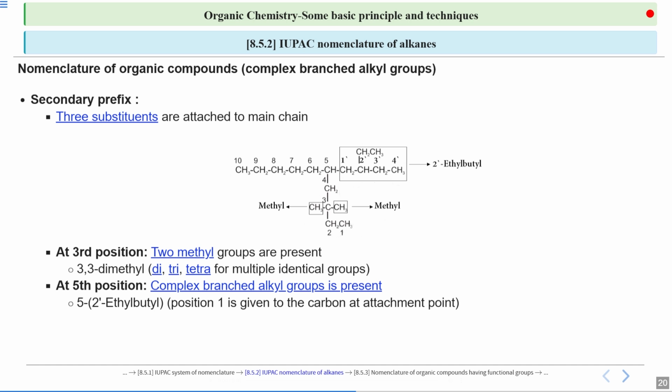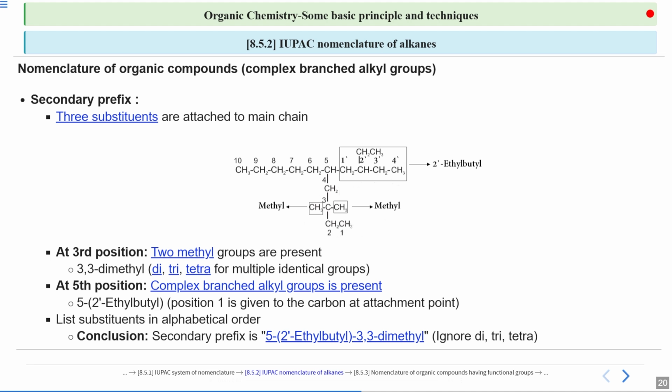Now for the main branch, you will give it as butyl because 4 carbons are present, but still you will not write butane. It is a part of a branch and not the main chain. So completely you can write it as 2-ethyl butyl to name it. Now on which carbon of the main chain is it present? It is present on the 5th position. So 5 dash, then in the bracket you write 2-ethyl butyl. So this is your complete numbering for the branch present on the 5th position.